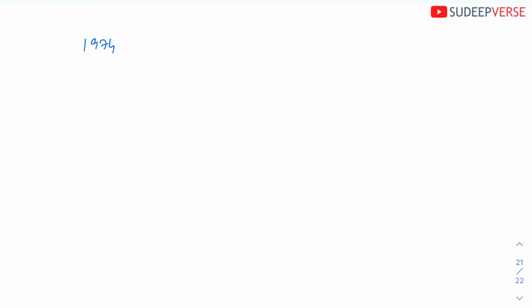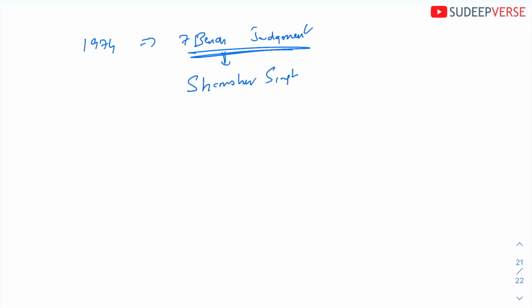One new thing is, in 1974 there was a 7-judge judgment, and that case is known as Shamsher Singh versus the State of Punjab.